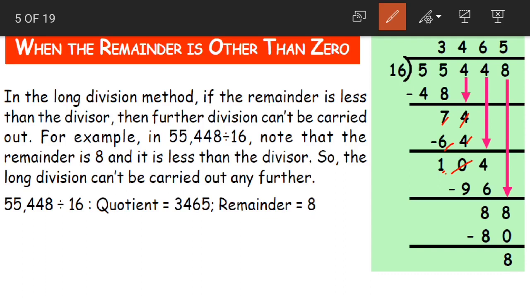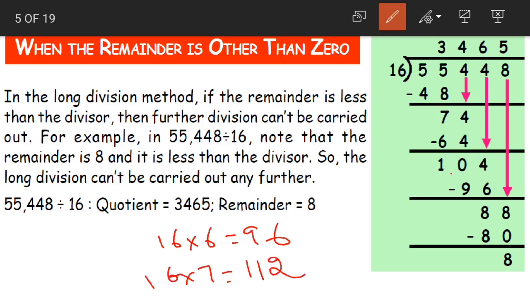Now what do we have here? We have 10 and then we bring down 4. 104. 16 6s are 96. 16 7s are 112. Yes, 16 6s are 96 and 16 7s are 112. Now 104 comes between these two. Again going for the smaller number. 16 6s are 96. So when we subtract, 8 will be left.